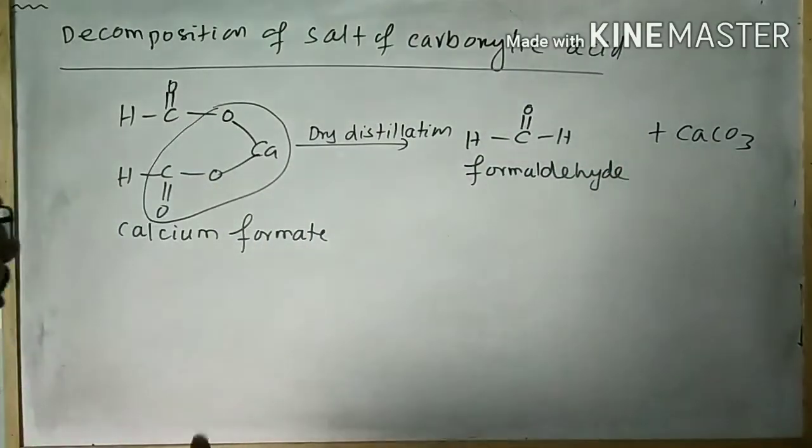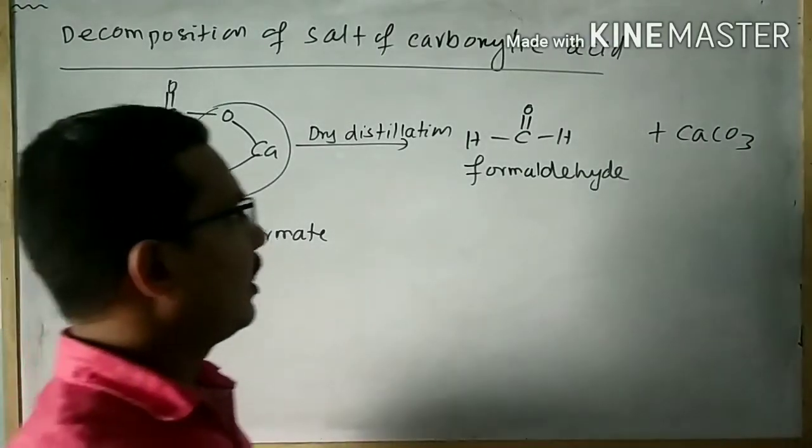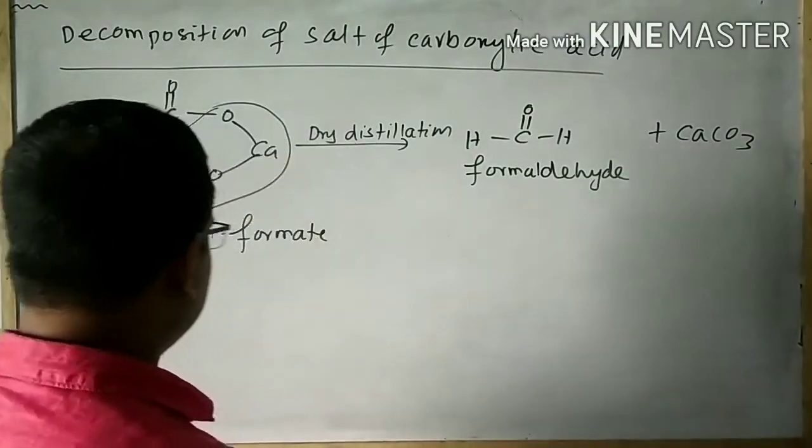What is the statement for this reaction? When calcium formate undergoes dry distillation, then formaldehyde is formed.